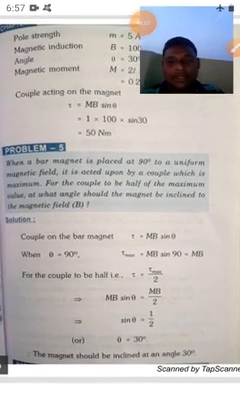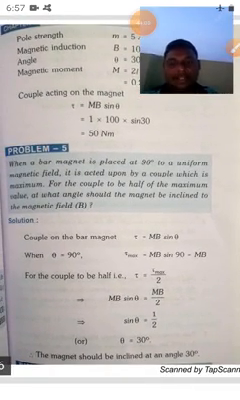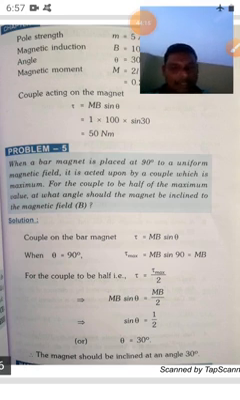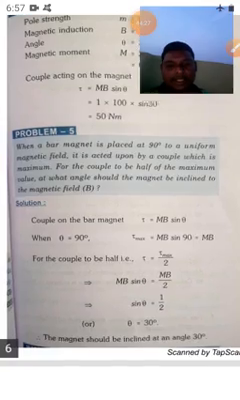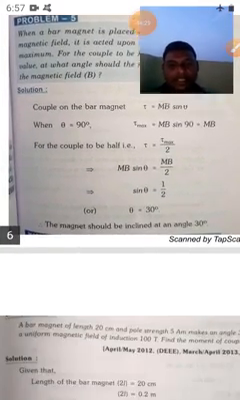And this problem is different from the remaining problems. It is given that the moment of couple is equal to half of the maximum couple. Then how to find the angle? We get directly that it is 30 degrees. Whenever the 30 degrees is there, the magnet is inclined at an angle of 30 degrees.